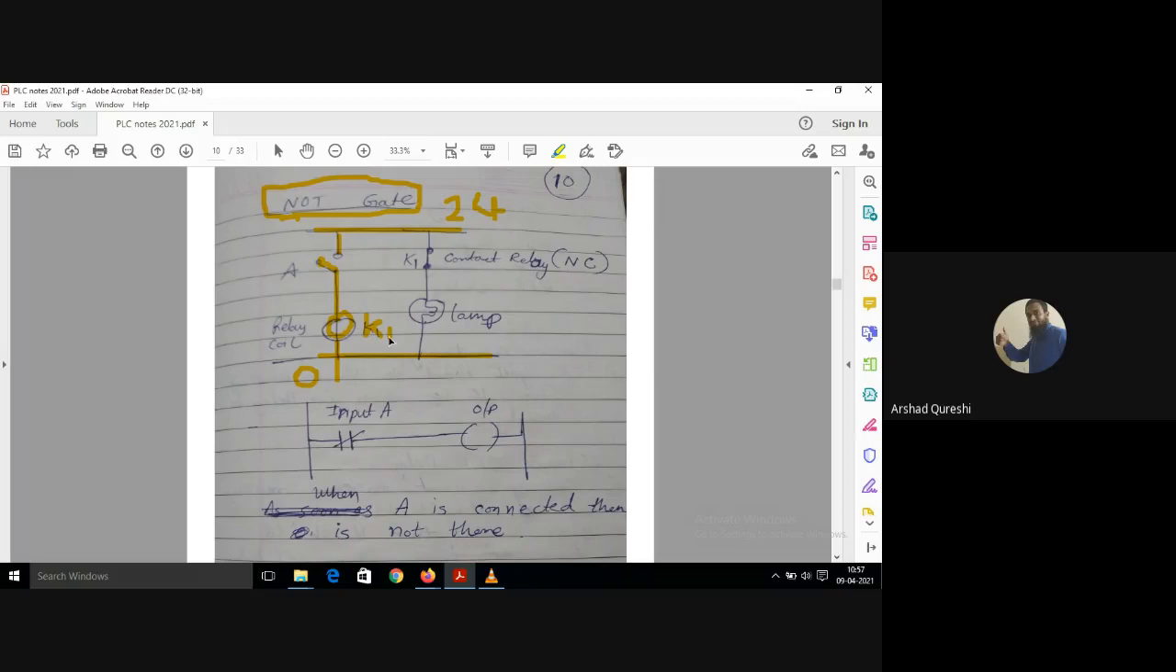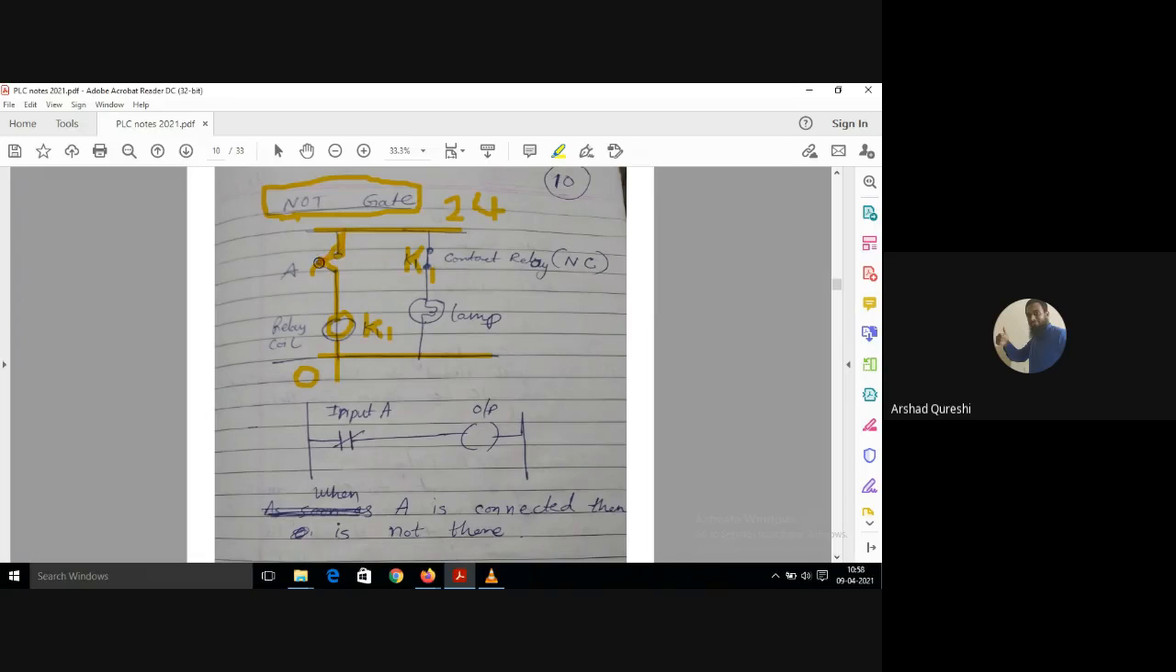All of you know what a relay coil is. What happens to the relay coil? When it gets current, it gets magnetized, and whichever contacts have the same name, K1, are part of that relay only. So this contact which is open, what will happen to that if the current is supplied to this relay coil and your A is getting closed? The current will flow to the K1 coil.